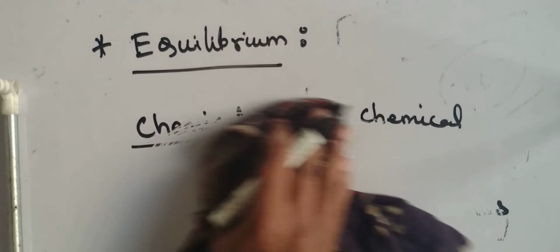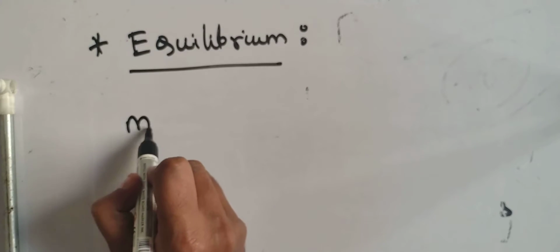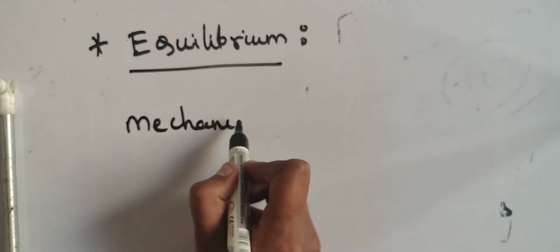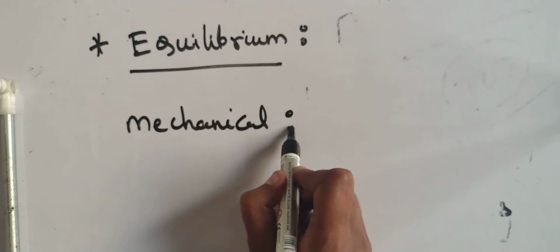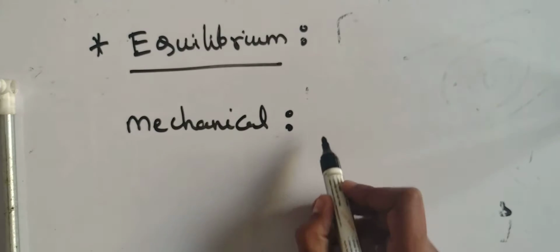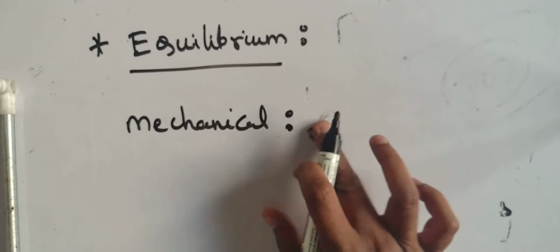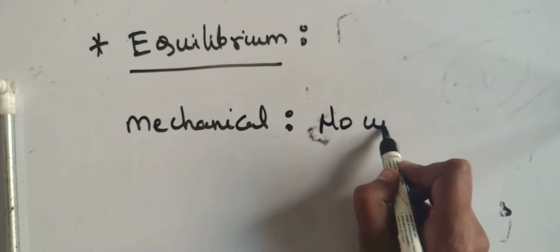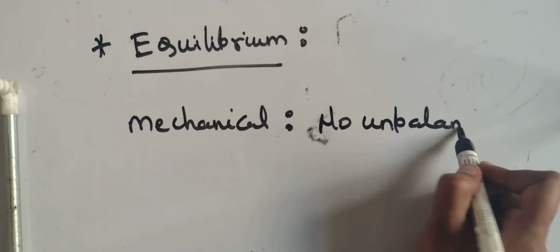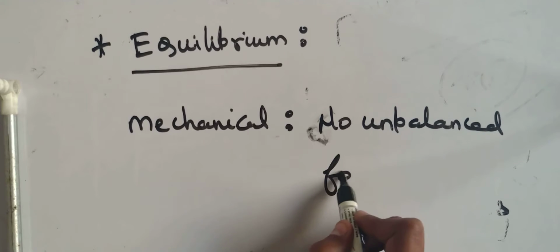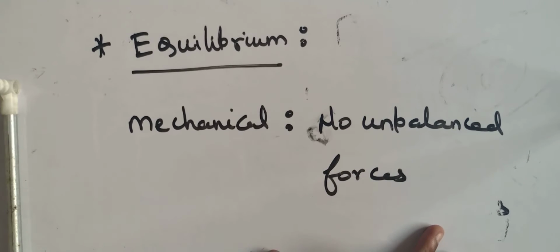So this state is known as chemical equilibrium. Now going on to the third state, that is mechanical equilibrium. When can you say the body is in mechanical equilibrium? When there are no unbalanced forces applied on the body. Getting it?